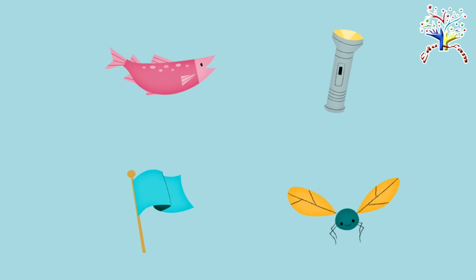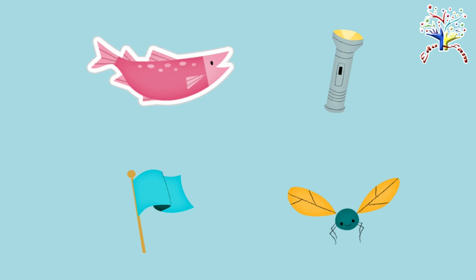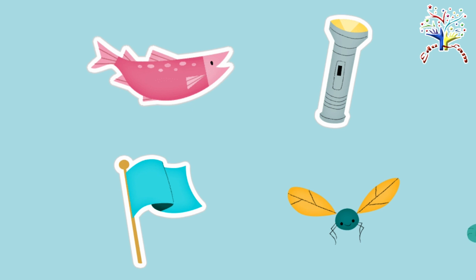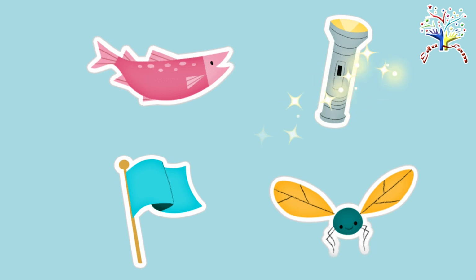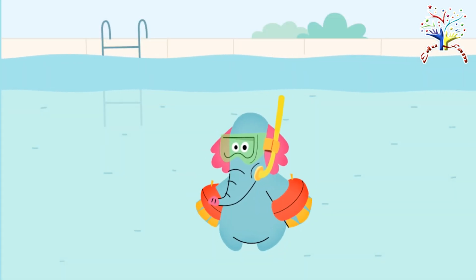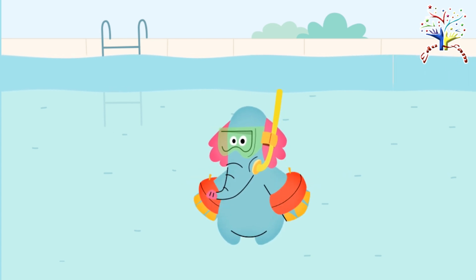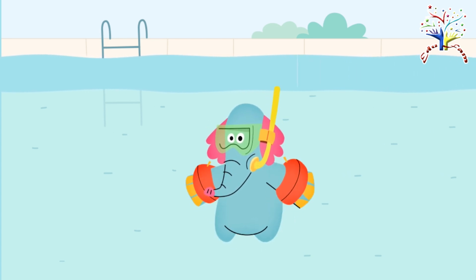All of these things start with the sound. Tap them all and listen to the sound at the beginning. Fish, flashlight, flag, fly, Great job! Give all the things that start with the sound to Olo.